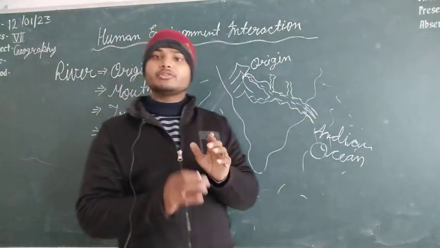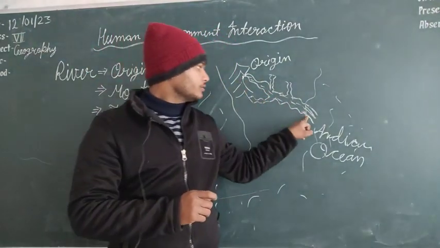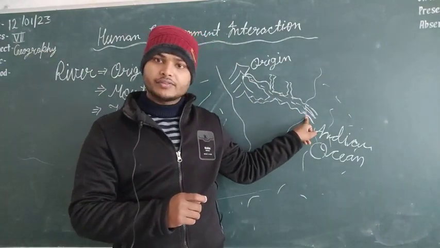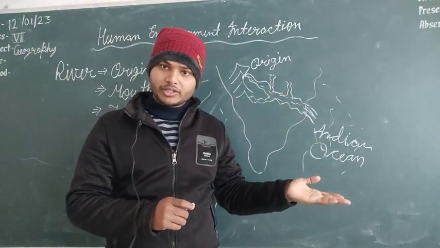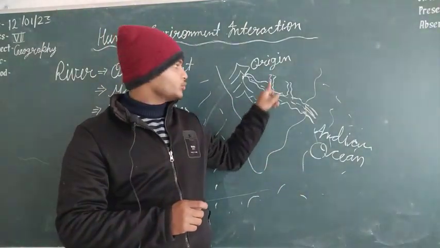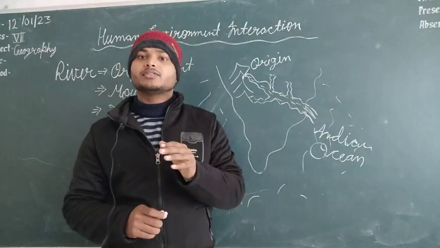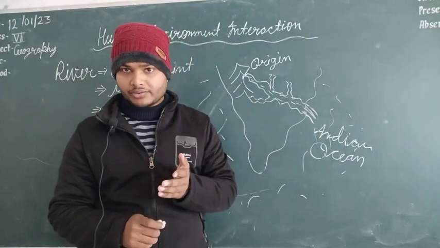To recap: first, the origin point is where the river originated. The mouth of the river is the place where the river flows into any other water body. Third, tributaries are the small rivers that join the main river, the large river.